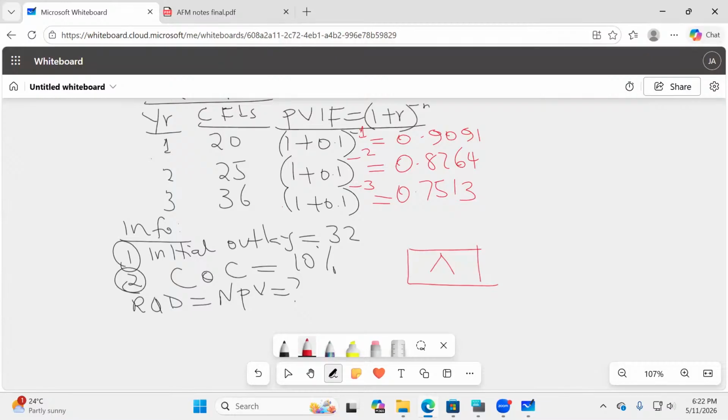Cash flows times PVs. So come and give me a column here where we capture the discounted cash flows. Please write it in full. Discounted cash flows, this is what we basically call PV, our present value. So the very first cash flow that I have is 20, which goes with this discounting factor of 0.9091. So simply multiply the two and give me an answer.